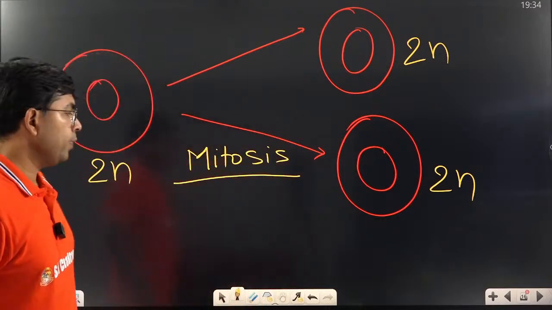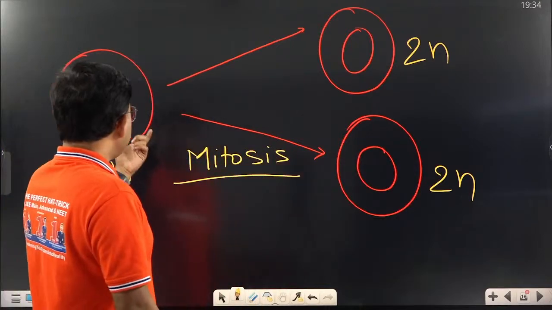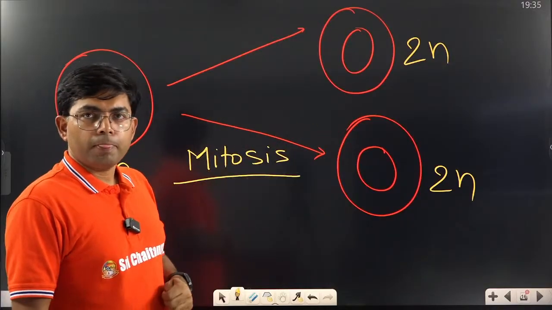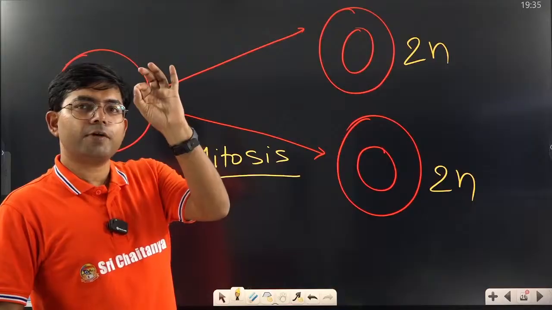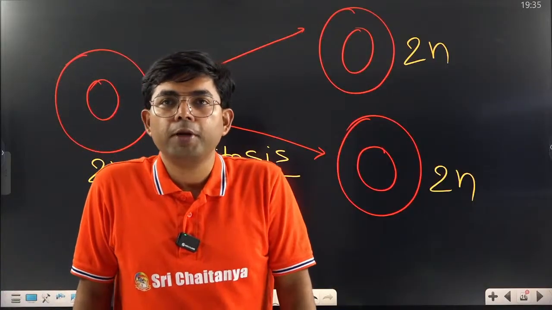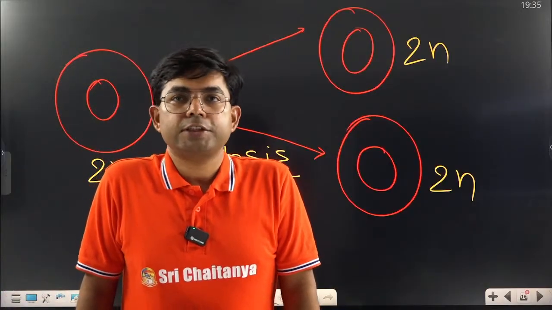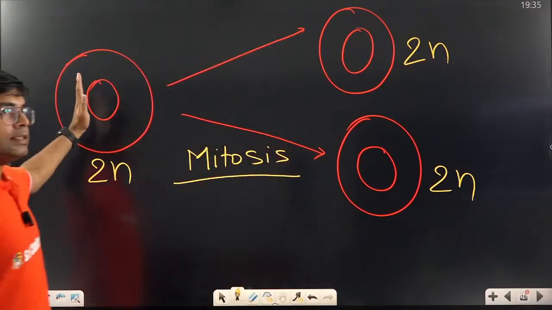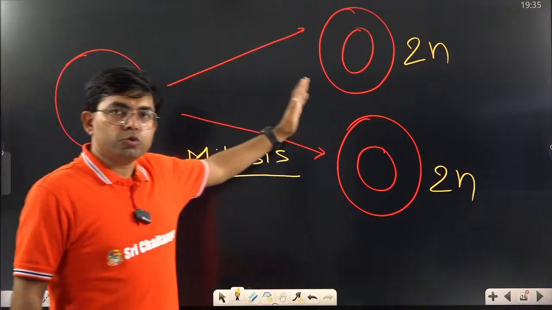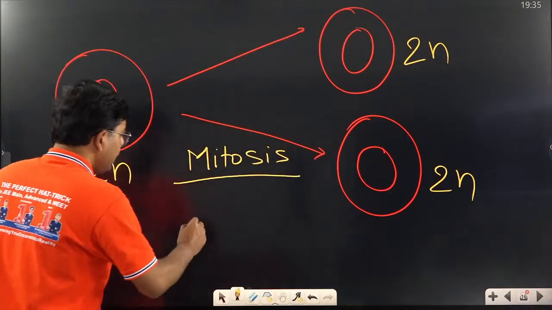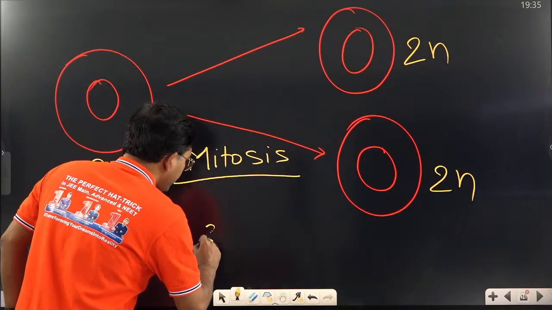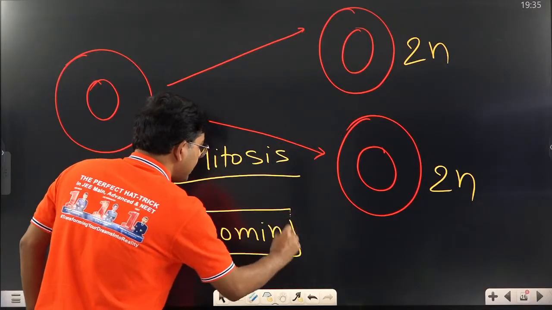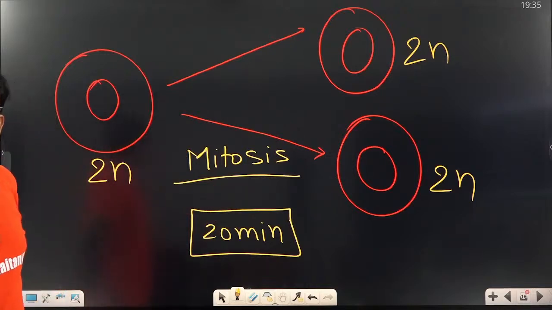Is it clear? Now, let's say in one division, one cell becomes two cells, right? On this basis, there is one very interesting formula or interesting question which is asked. Let's say I tell you that one cell becomes two cells in 20 minutes.